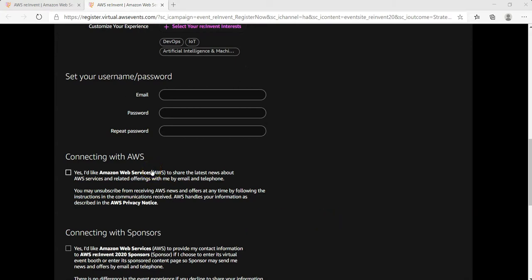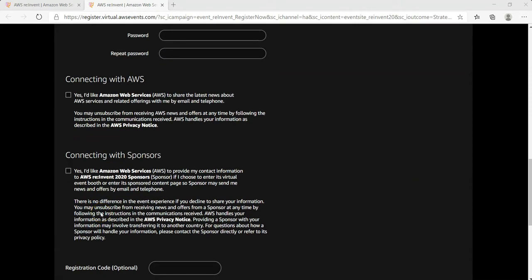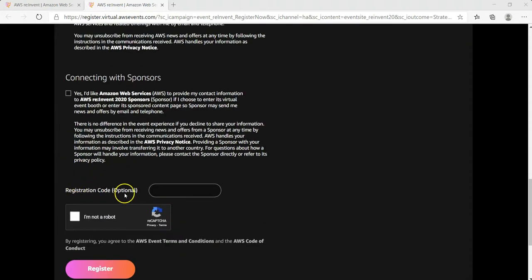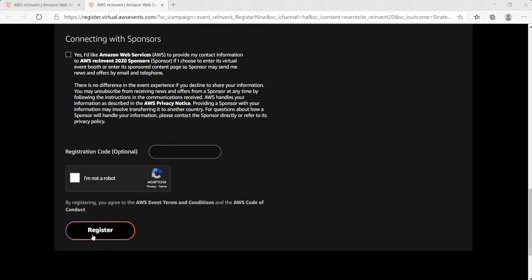In case you want to get yourself connected with AWS to receive regular notifications from them about the AWS services and certain offers on the services, you can select the relevant boxes from here. If you want to receive these types of emails from the sponsors as well, you can enable that too from here. Under registration code, you don't need to mention anything. You need to complete this captcha, and after that just click on the register button.